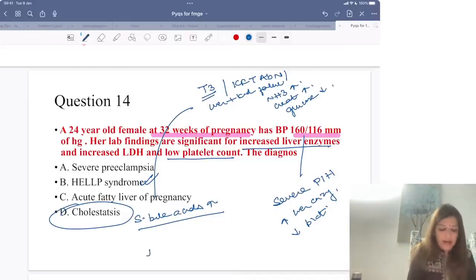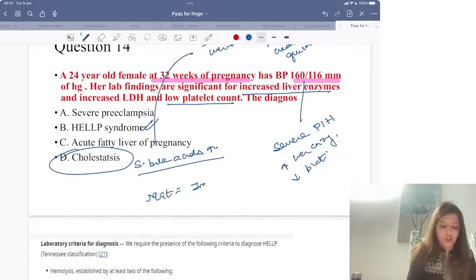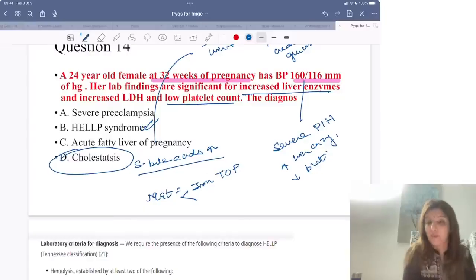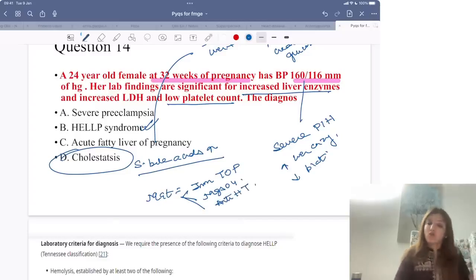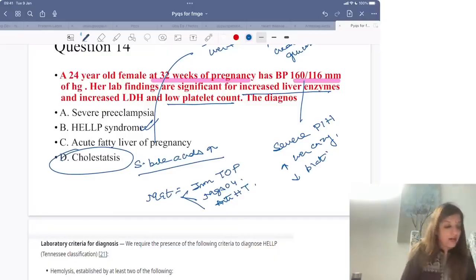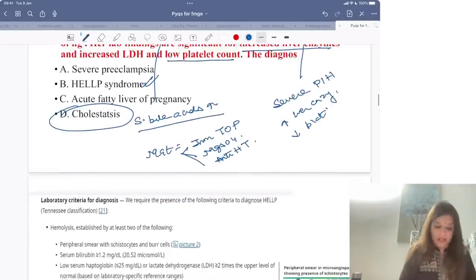Yes. What is the management of HELLP syndrome? Management of HELLP syndrome is immediate termination of pregnancy, and because HELLP syndrome has the complication of severe PIH, you have to give magnesium sulfate so that the patient does not have convulsions, and you have to give antihypertensives. So you have to give her antihypertensive, you have to give her magnesium sulfate so that she doesn't throw any convulsions, and you have to go for immediate termination of pregnancy.